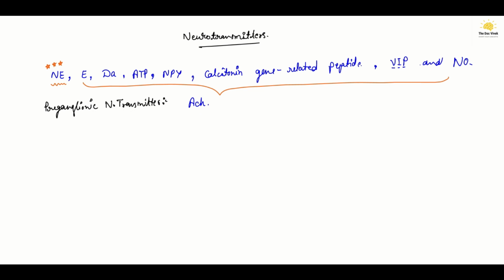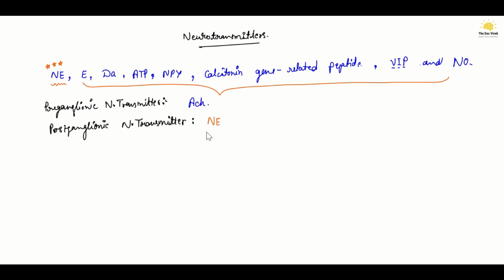In the majority of cases the postganglionic neurotransmitter is norepinephrine.